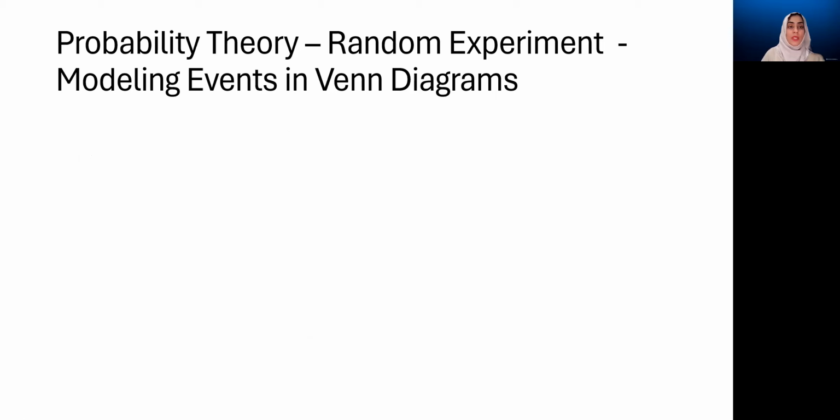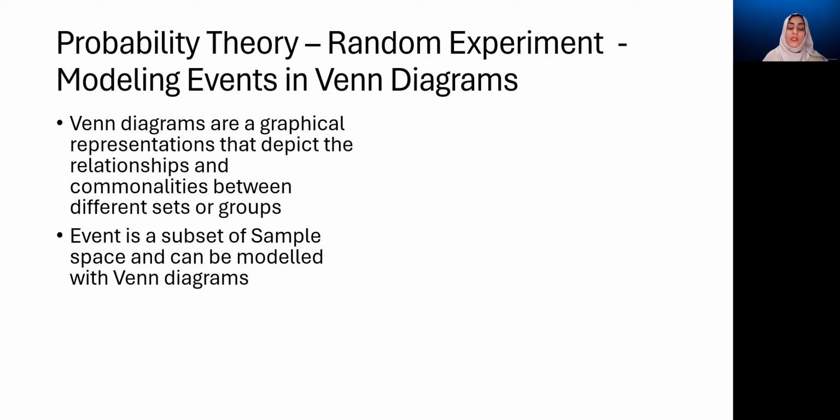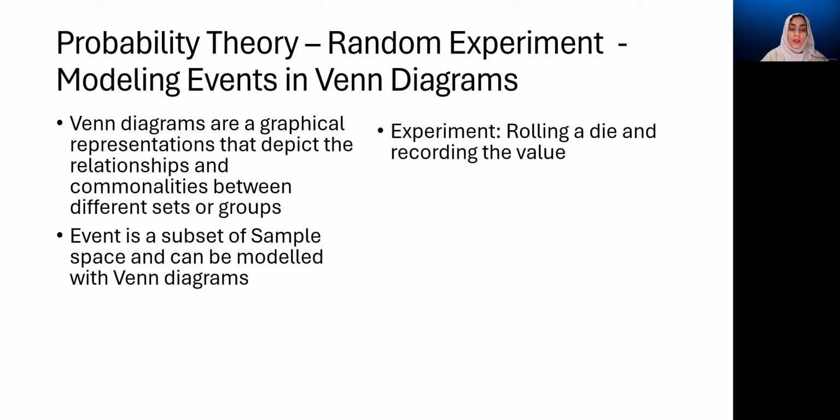The next important concept is modeling the events as Venn diagrams. Venn diagrams are graphical representations that depict the relationship and commonalities between different sets or groups, and we can use them to model the events and their relationships. An event is a subset of the sample space, and we can have many events defined on the same sample space. Of course, they're expected to have common elements, they're expected to have different elements, and they can be modeled using Venn diagrams. Consider this experiment of rolling a die and recording the value.